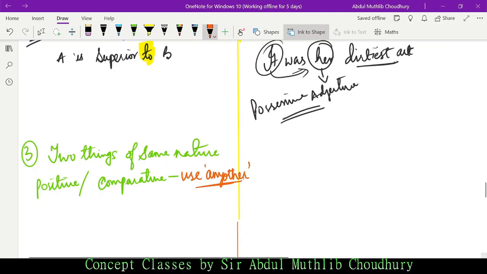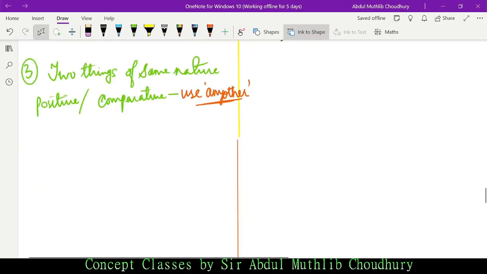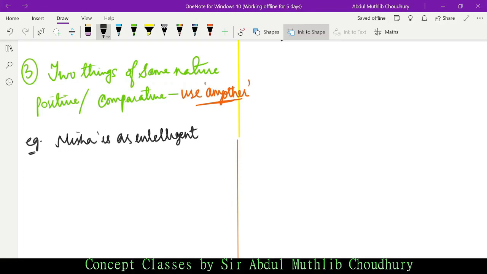How do we use "any other" in case of two things of the same nature under positive and comparative degree? Let me take this example. Misha is as intelligent as any other girl in the class.